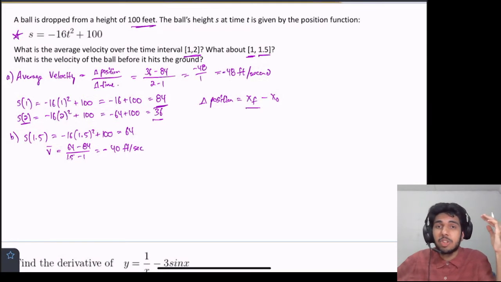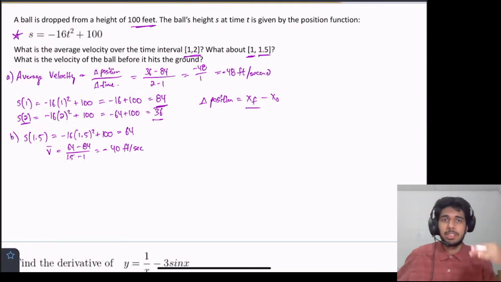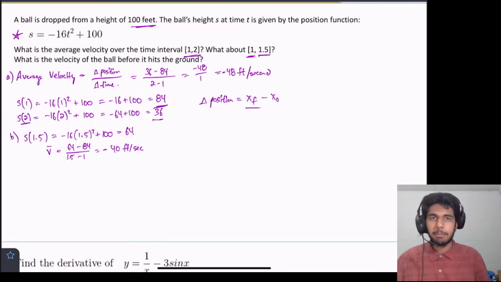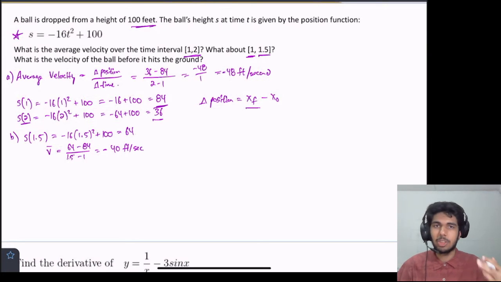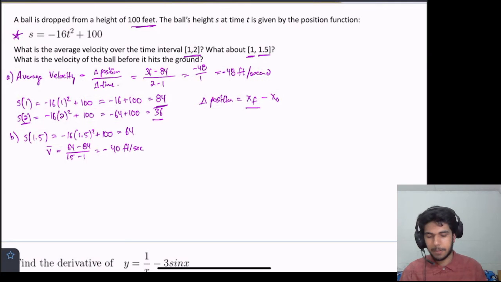And this is mainly due to gravity, which provides an acceleration. And I won't get much into that, but if you've studied physics, you might be familiar with what's going on here. That acceleration provides a change in velocity. And in this case, it speeds the ball up.